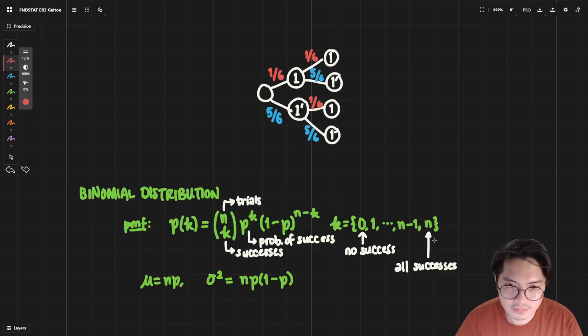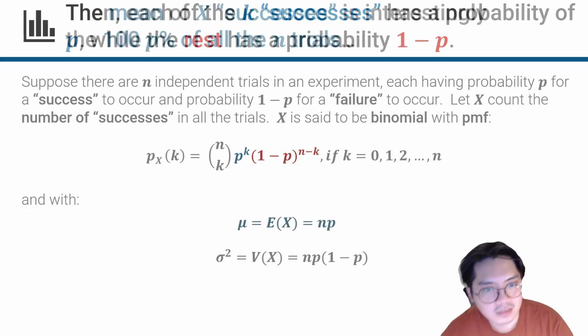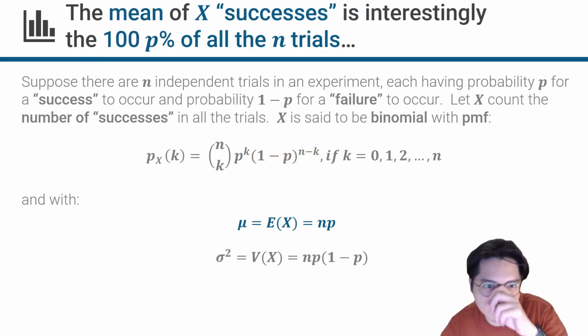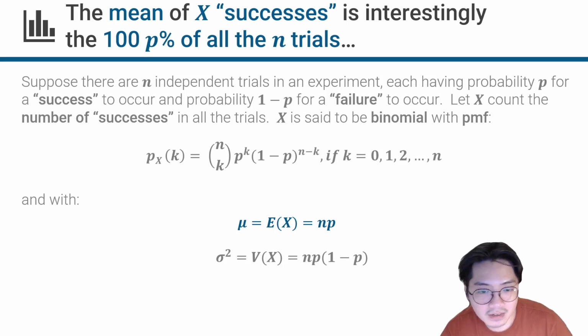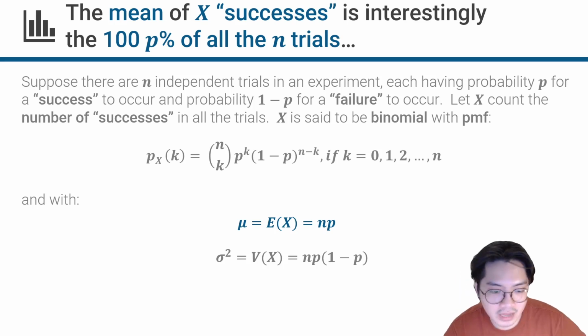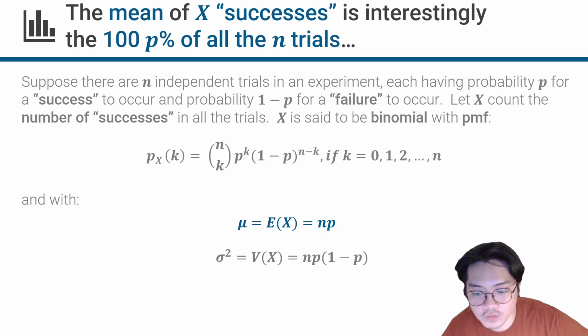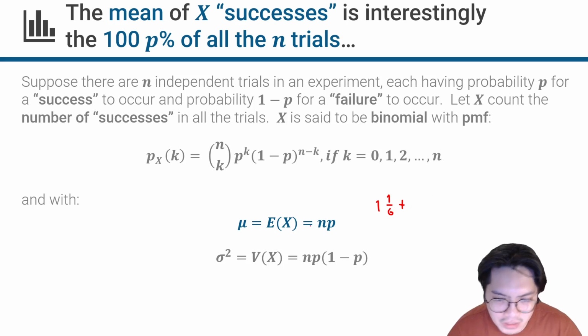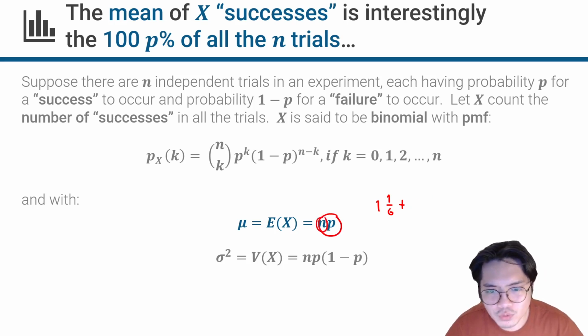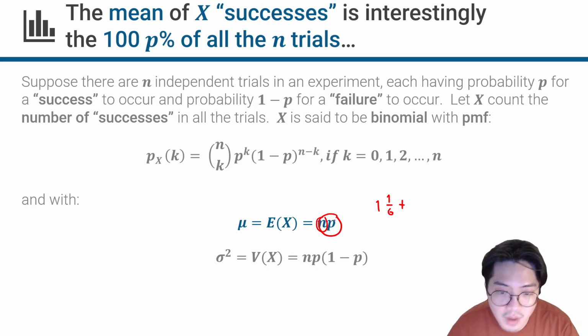Okay, all right. I've explained basically what they're saying in here. The mean of X successes is interestingly n times p, for all of the n trials. So say for example, what is the expected value of you getting, I don't know, a 1? Well, it's just 1 times 1/6, and everything else does not have value. So in this case, you're going to have to repeat the number of trials times the probability of success.